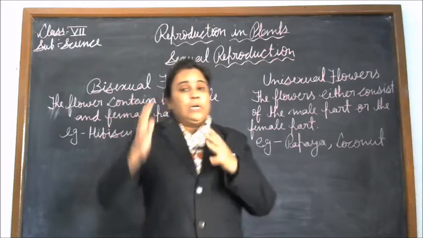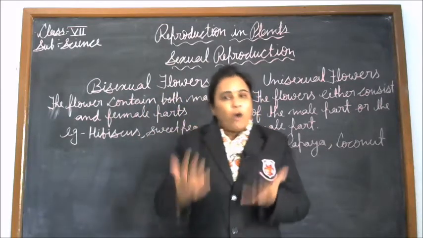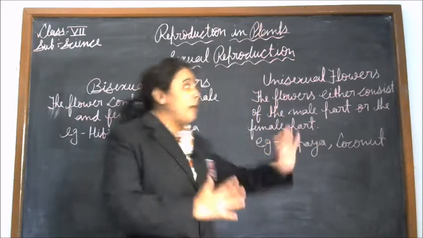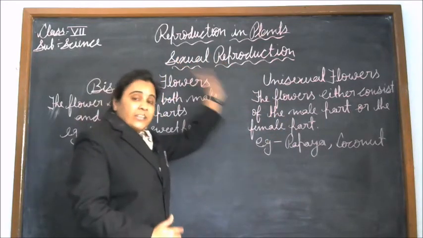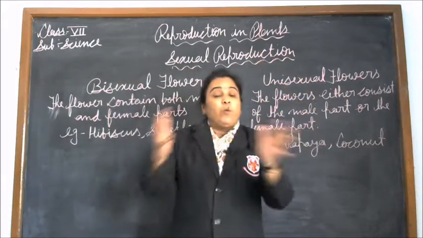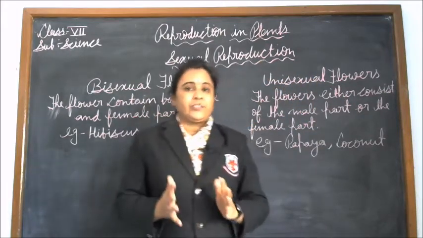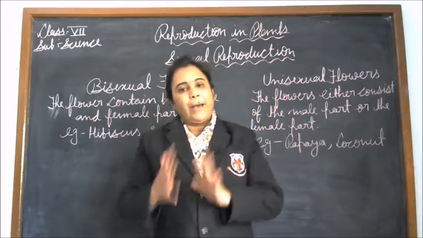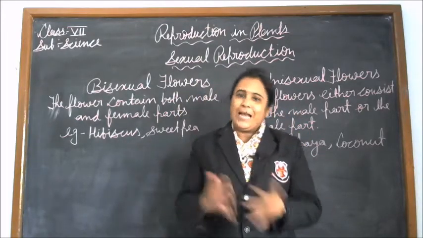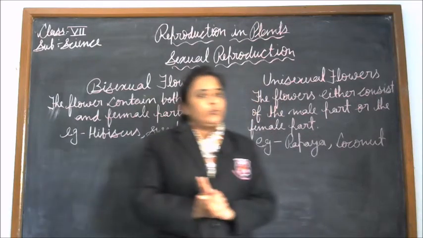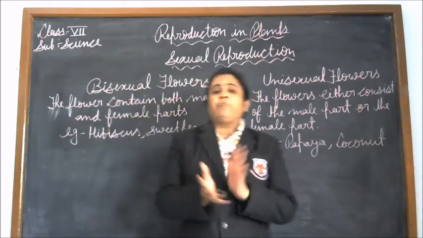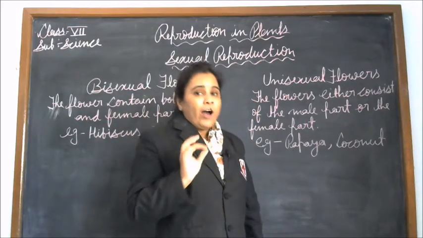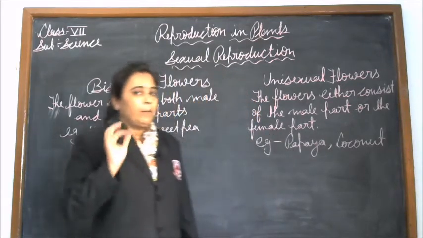The offspring, or daughter plants, which are produced by sexual reproduction possess the characteristics of both parents, male and female. Students, the reproductive part of a plant is the flower.